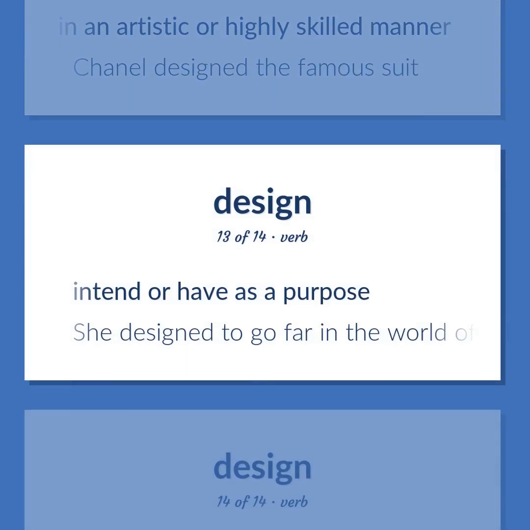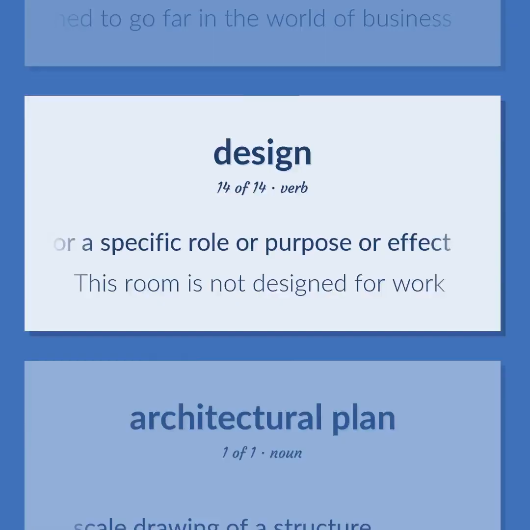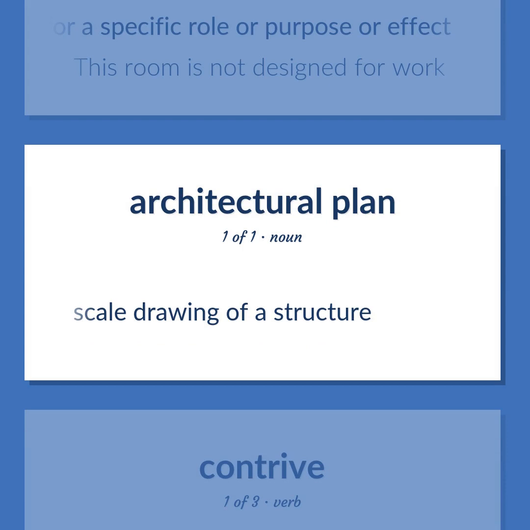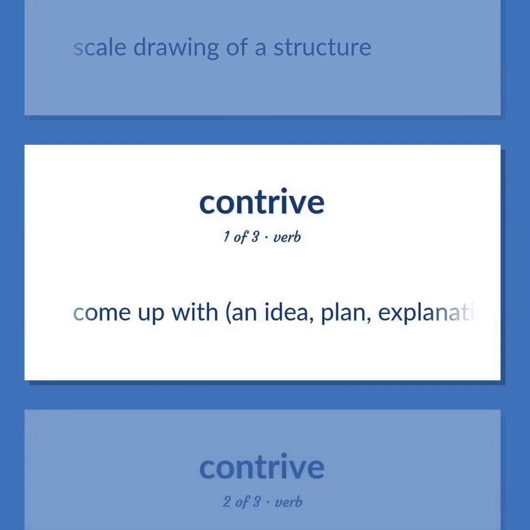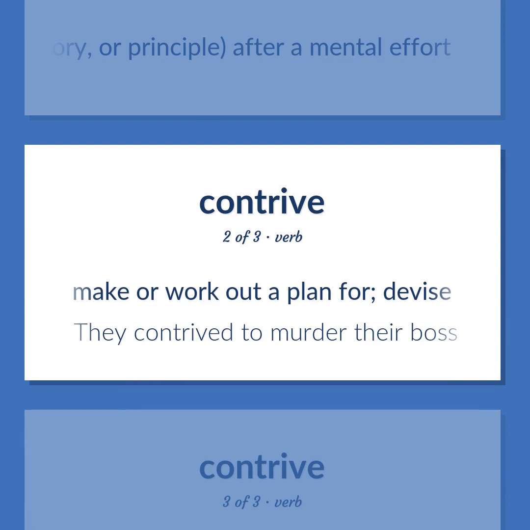Intend or have as a purpose. She designed to go far in the world of business. Plan something for a specific role or purpose or effect. This room is not designed for work. Scale drawing of a structure. Come up with an idea, plan, explanation, theory, or principle, after a mental effort. Make or work out a plan for, devise. They contrived to murder their boss.